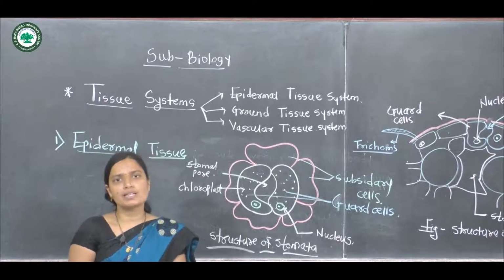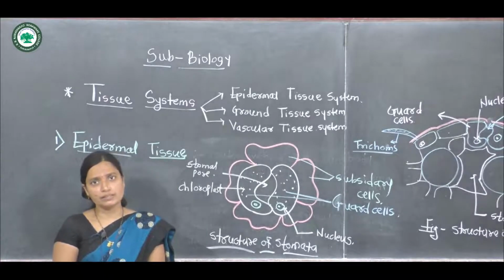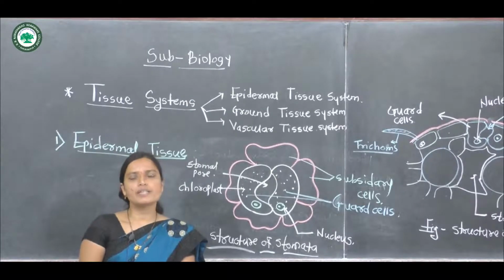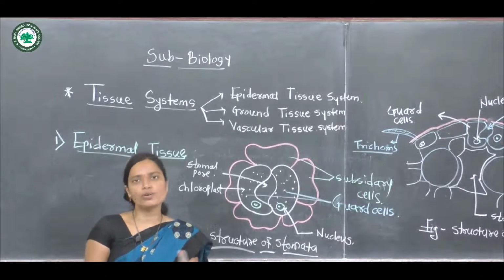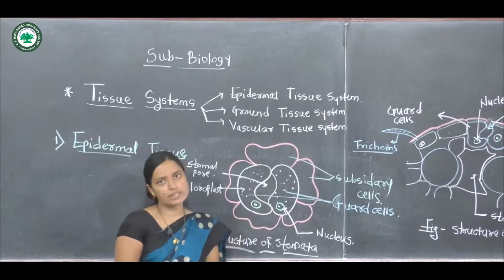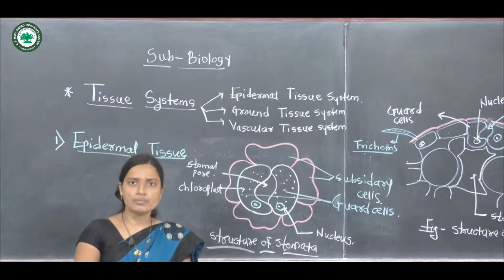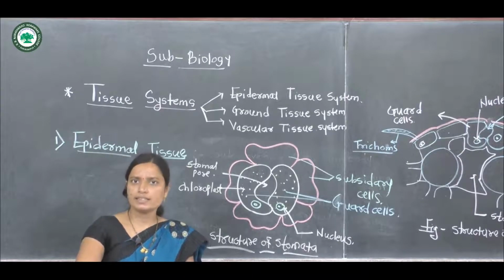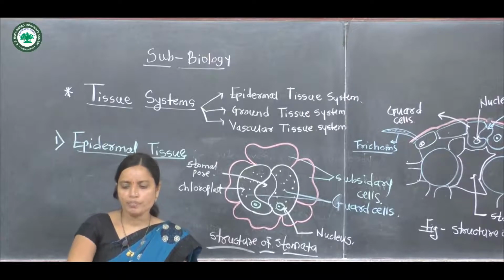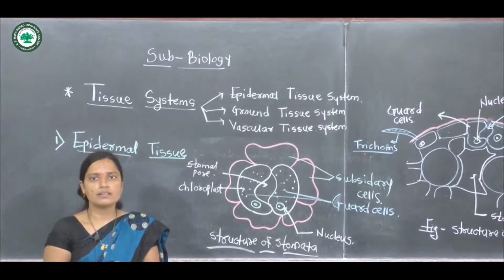Another function of the guard cells is that they can change their turgor pressure, which is most important for the opening and closing of the stomata. The stomatal opening and closing depend on the guard cells, on the turgor pressure created in them, and this is also an important role of the stomata.